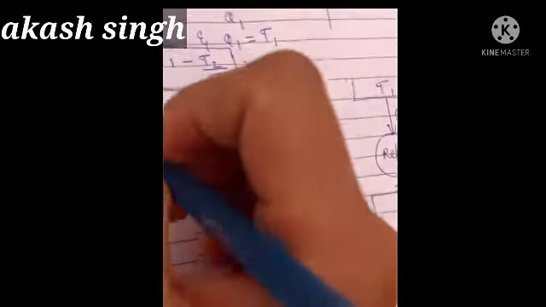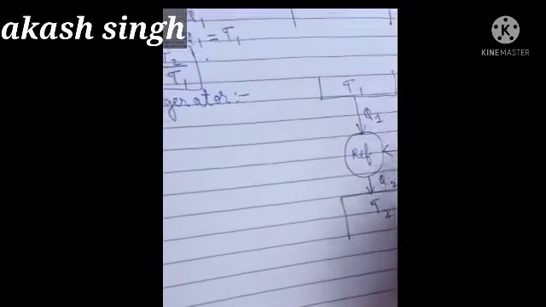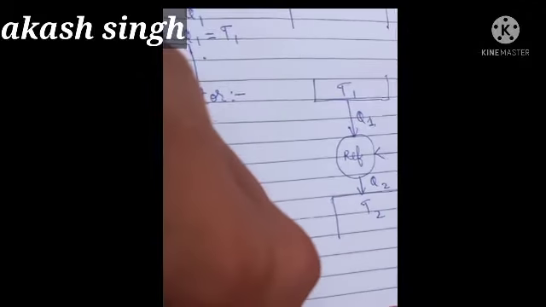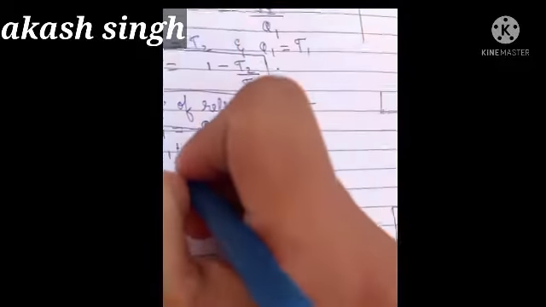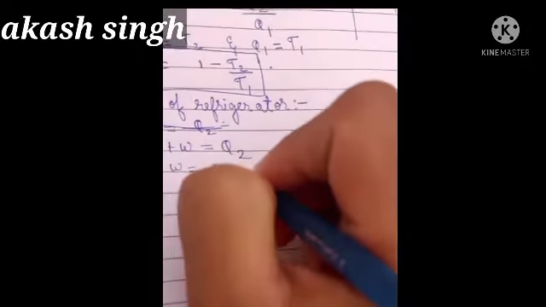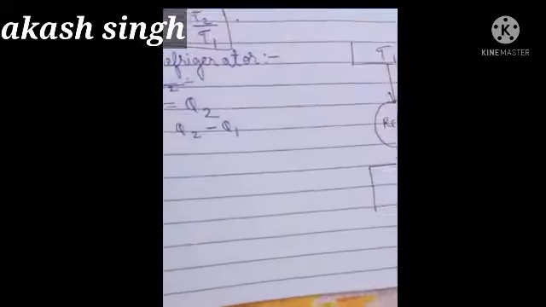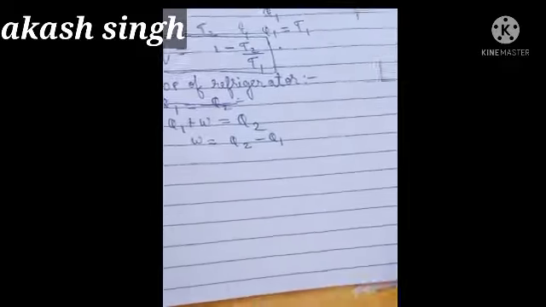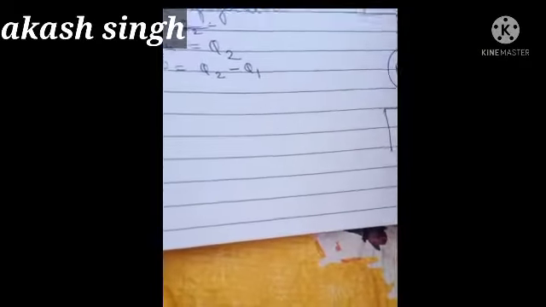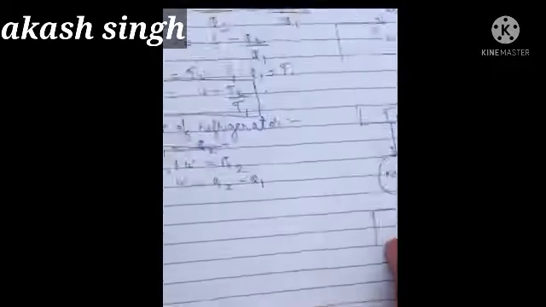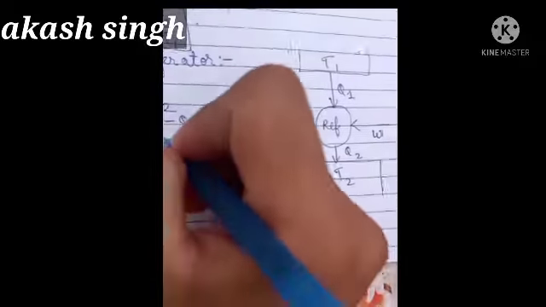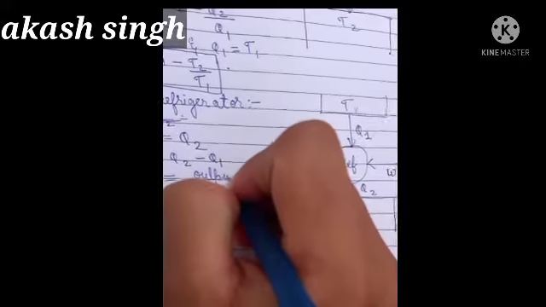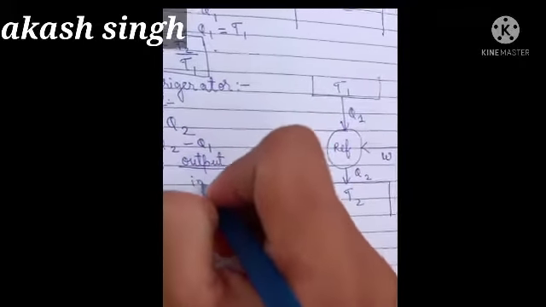No, here it is not like that. Here we are supplying two things and we are getting one thing. So here Q1 plus W will be equal to Q2. Okay, so from here W is equal to Q2 minus Q1. Now I am going to derive COP. So COP is basically coefficient of performance, output upon input.